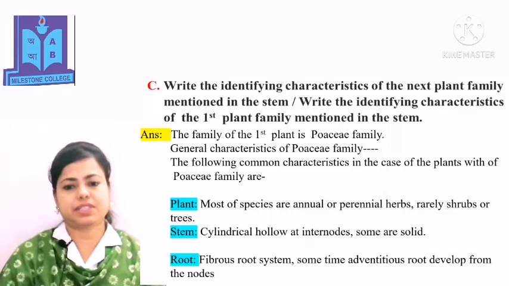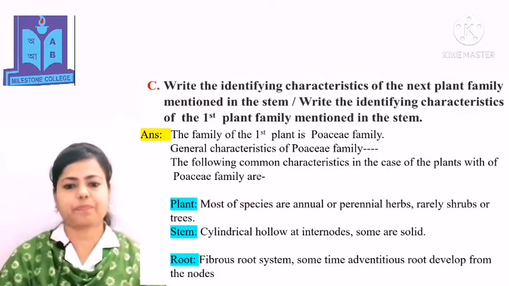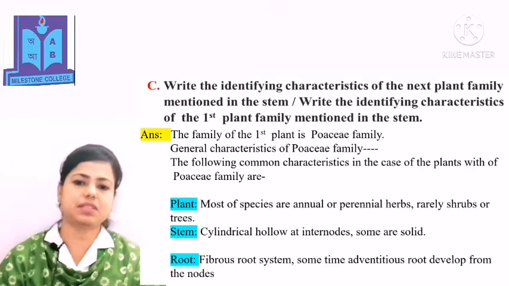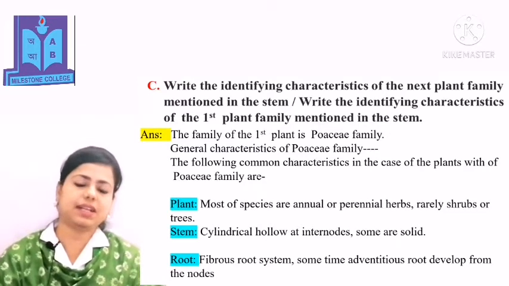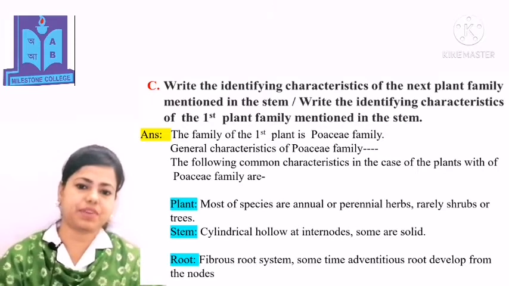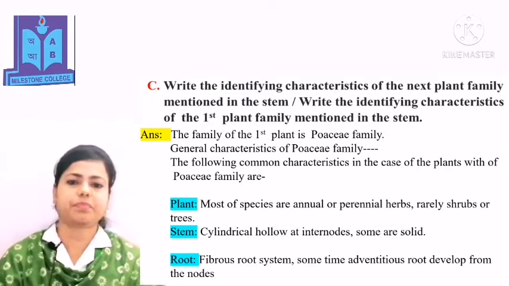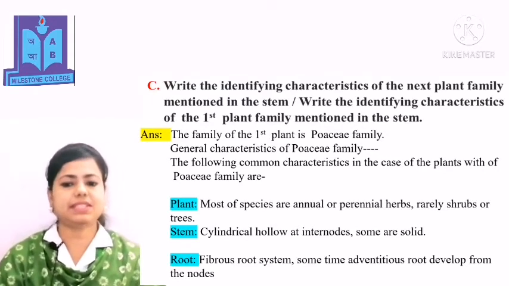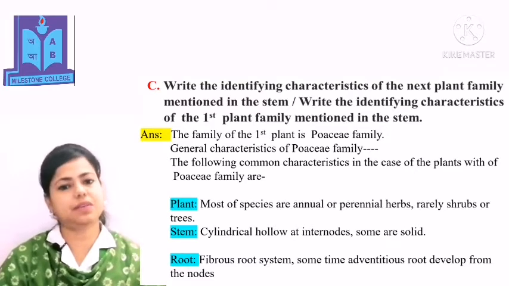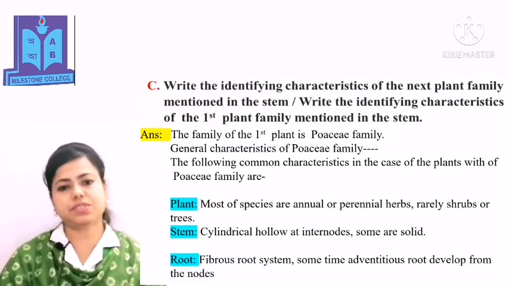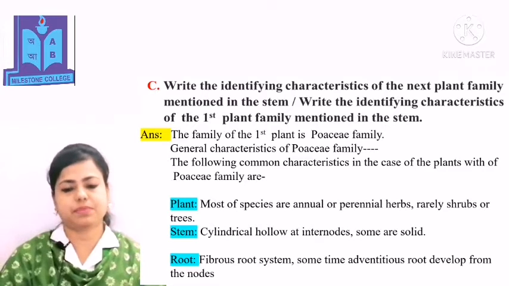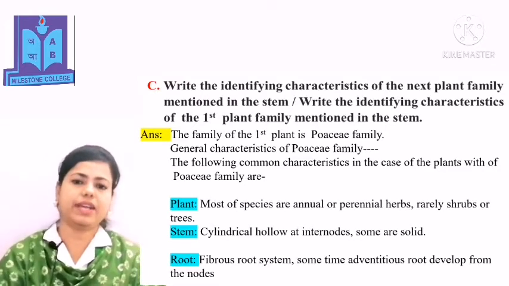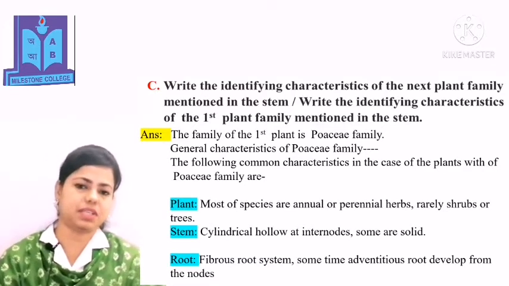In this slide you can see the other answer, the question number C. The family of the first plant is Poaceae family. General characteristics of Poaceae family are: Plant: most species are annual or perennial herbs, rarely shrubs or trees. Stem: cylindrical, hollow at internodes, some are solid.